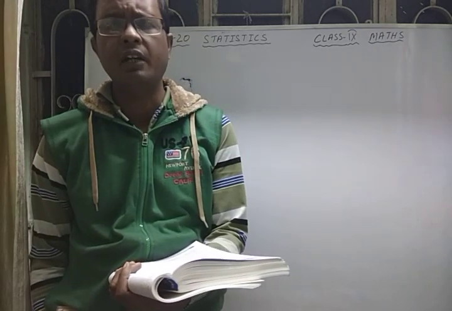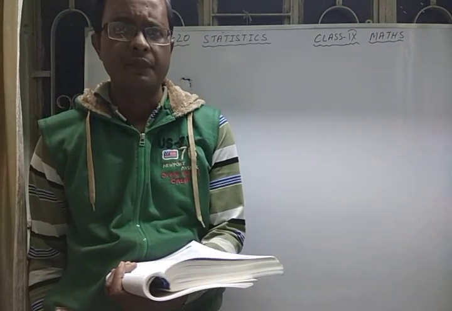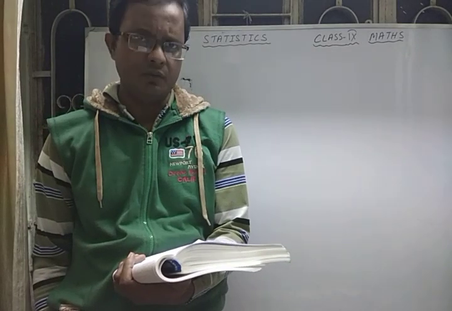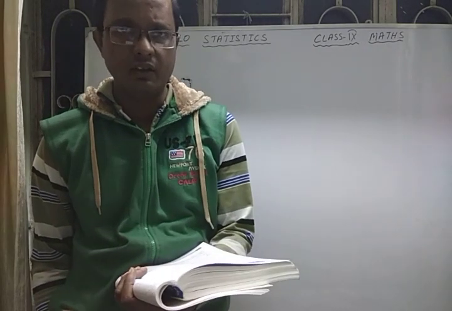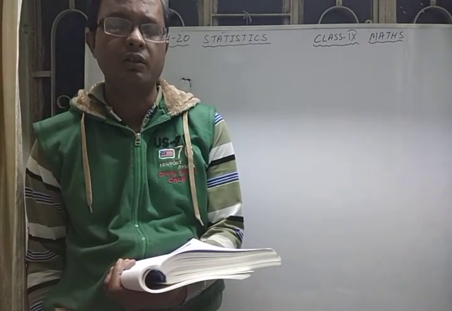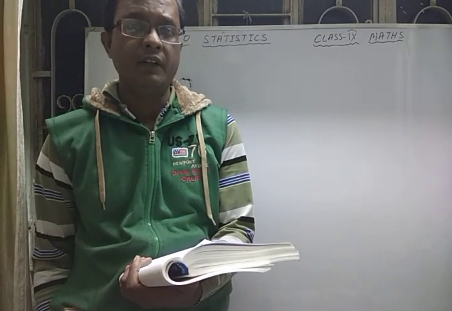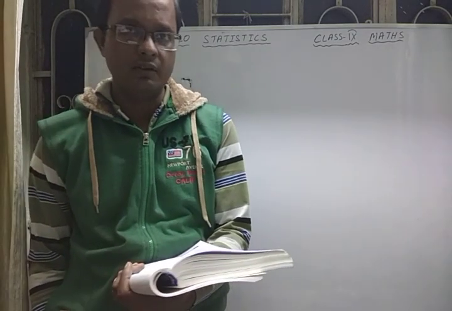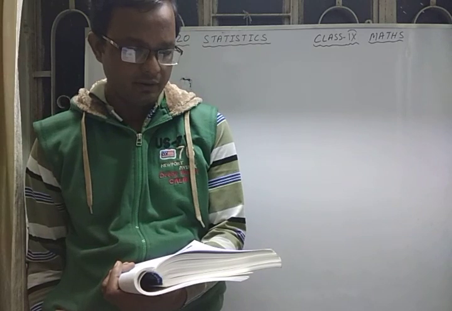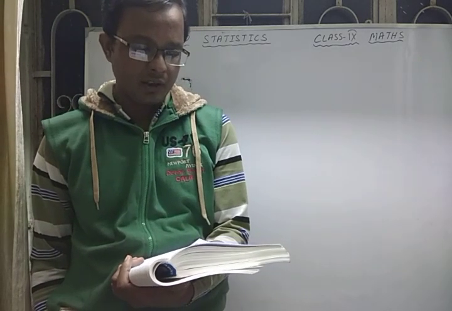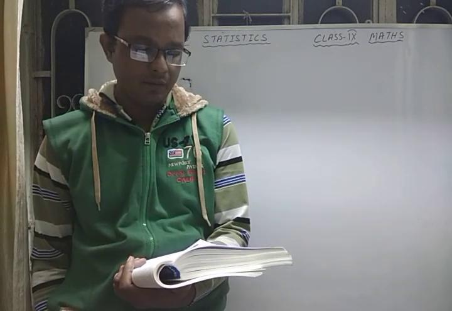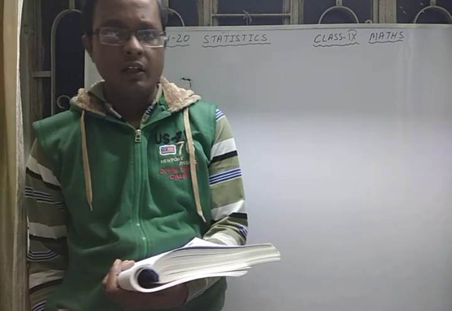Suppose if I collect the data of your class, the age of all the students or weight of all students, age is quite the same for all of you, but if I take the weight, that is the primary data. Secondary data is information gathered from a source which already has information stored.